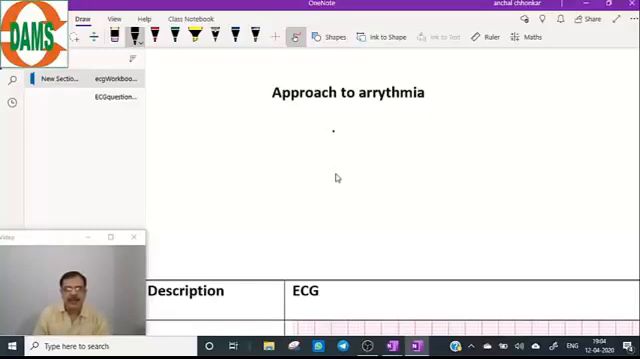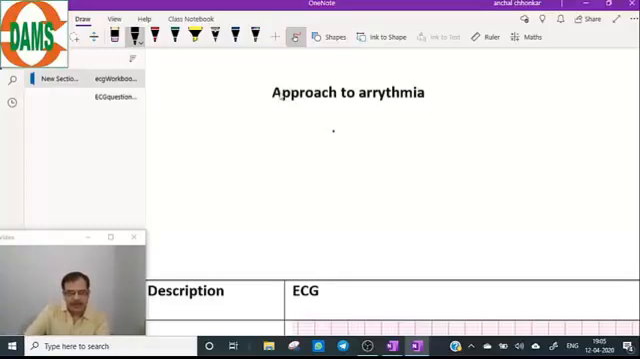So, starting with how to approach a case of arrhythmia. Remember, the essential step in diagnosing any arrhythmia is your confidence that you can do arrhythmia questions. That is very important, because just by hearing the name of an arrhythmia we panic that we will not be able to solve those questions and we leave them. No, arrhythmias are very simple if you approach them systematically.